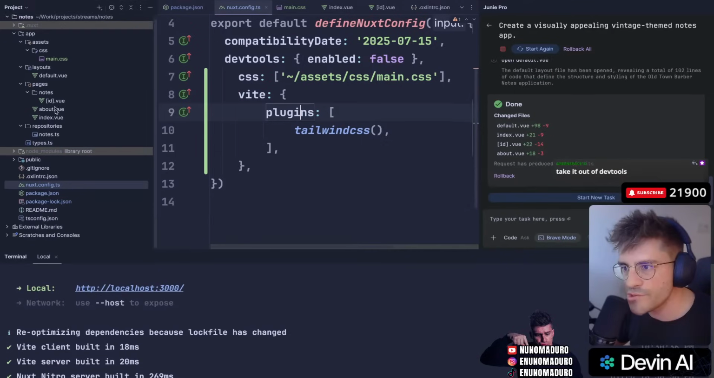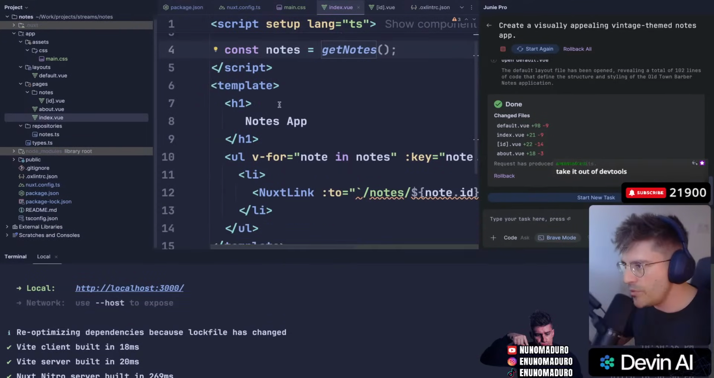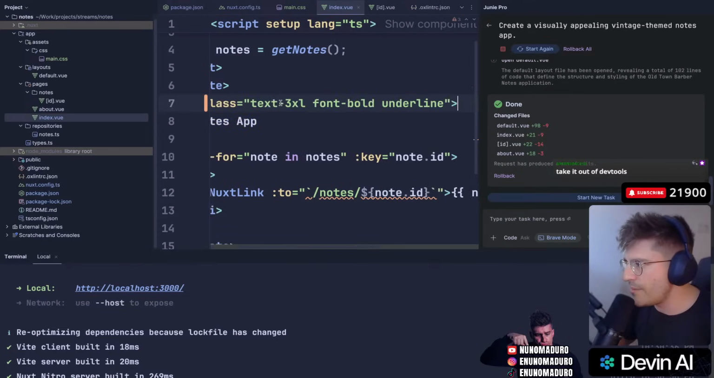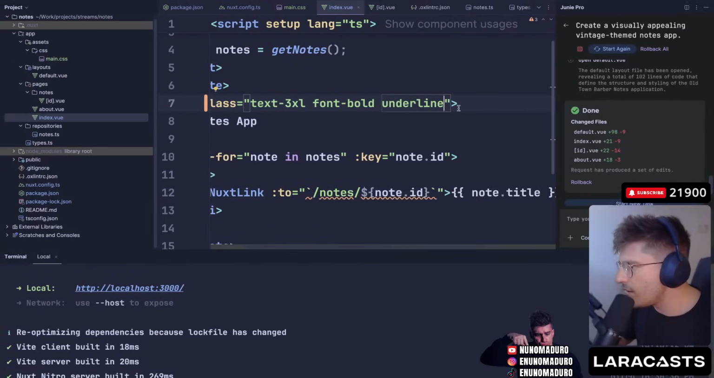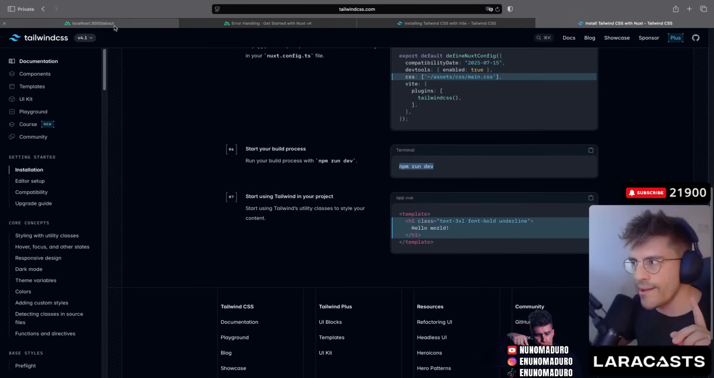Let me go here to the index.vue. We should have some Tailwind CSS stuff, right? Yeah, I should be able to do this kind of Tailwind stuff. This should just work, I think. So we can go back to my app.